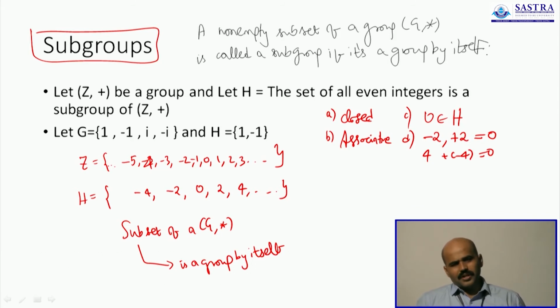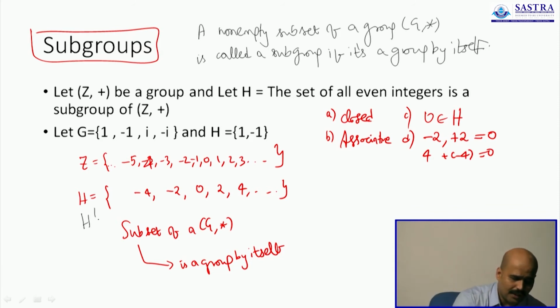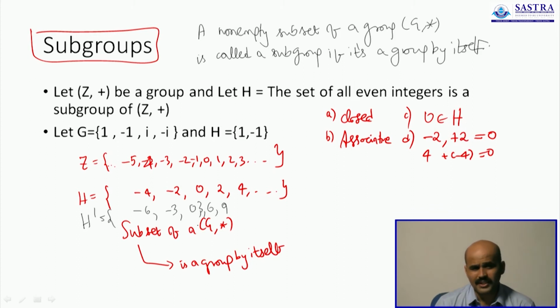So the set of all even integers, despite being only a subset of the set of all integers, still formed a group. So a subset forming a group is what we call a subgroup. I can leave it to your choice. You can try H as the set of all multiples of 3, and you will see that H is actually a subgroup. You can take the multiples of 4, it will form a subgroup, multiples of 5. So as long as you are considering all elements which are falling into a pattern, you will say that they do form a subgroup.